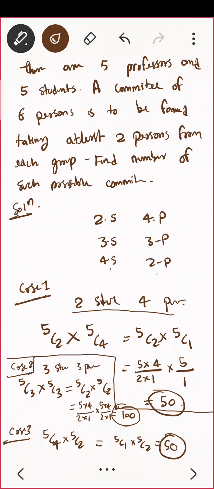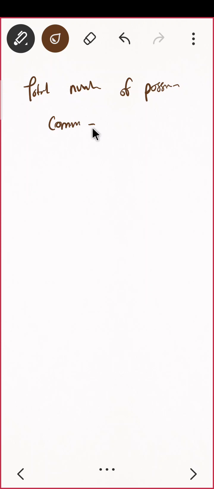Do you remember the addition principle? When you are having cases, that is possibilities, then the final answer will be addition of all the cases. Correct? So what will be the final answer? That is 50 plus 100 plus 50. Is that clear, everyone? I'll write it here. The total number of possible committees is equal to 50 plus 100 plus 50, that is 200.